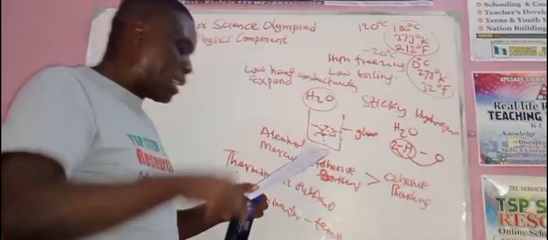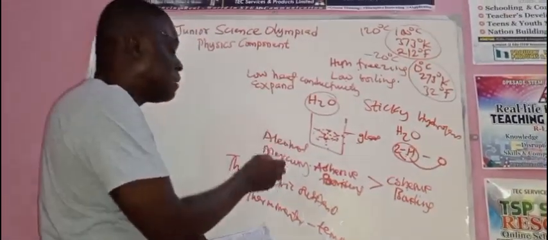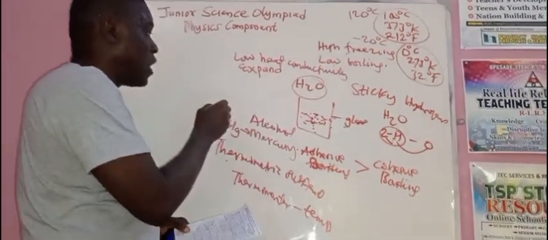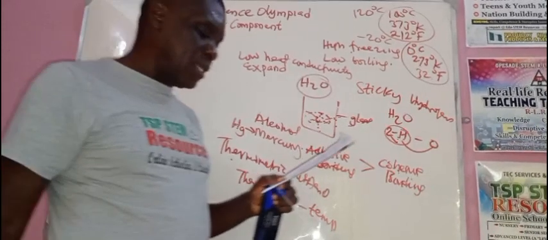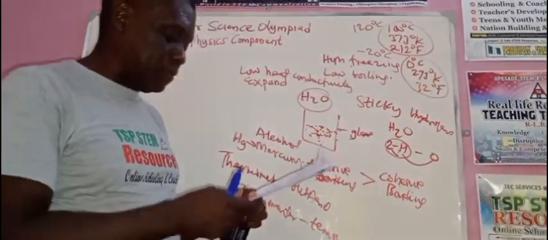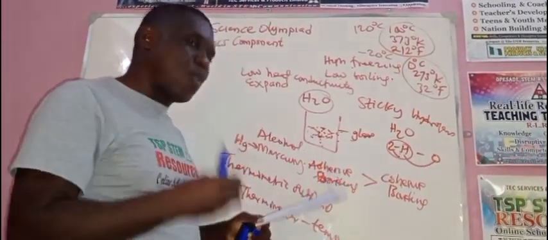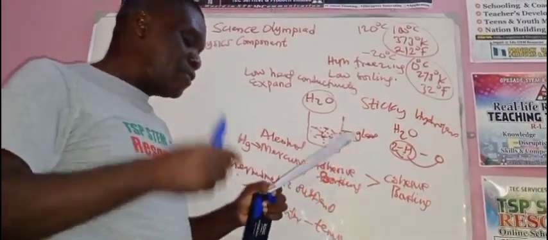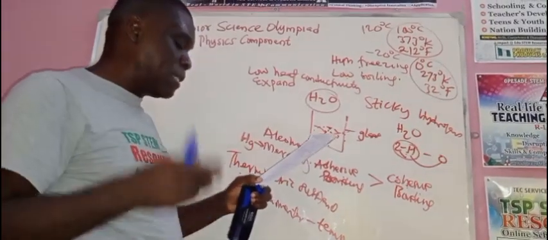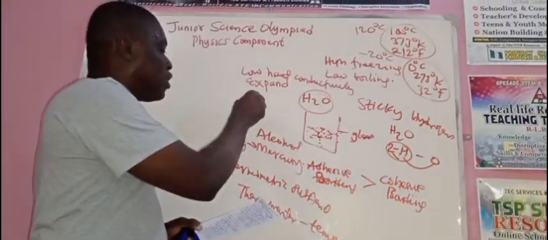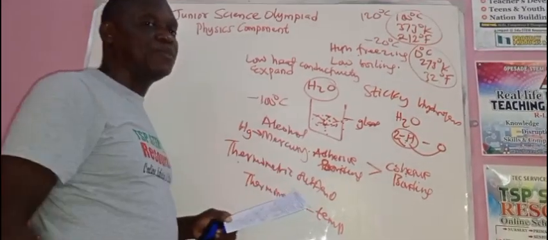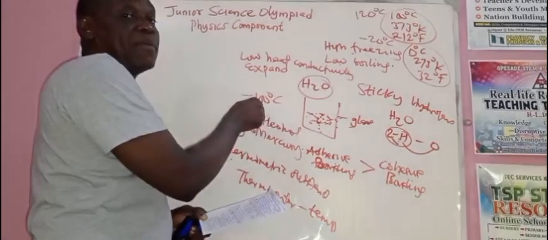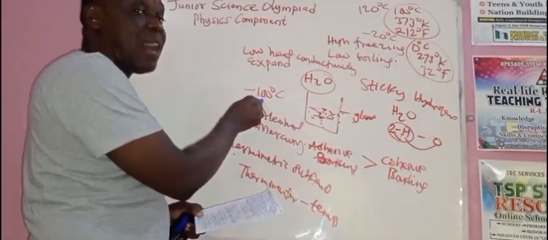Now let's look at why mercury. The symbol for mercury is capital letter H and small letter g. That's the symbol for mercury. Okay? Why is mercury better than water as a thermometric substance? Why is mercury better than water? Look at it. Listen. It has a freezing point that is less than minus 100 degrees Celsius. Hello? That means something below 0. You can use a thermometer that has mercury as a thermometric substance to measure.